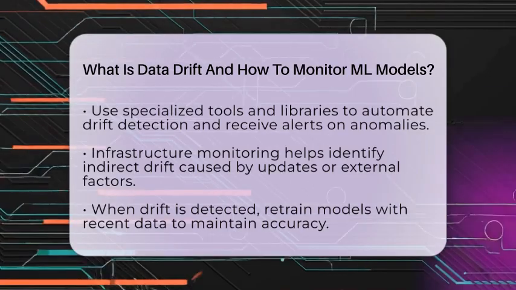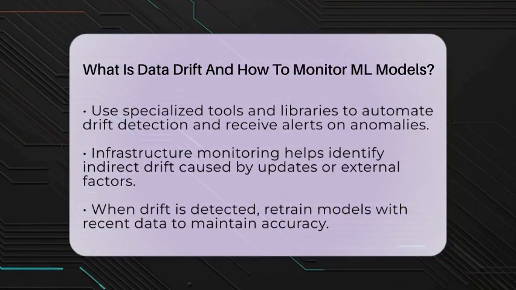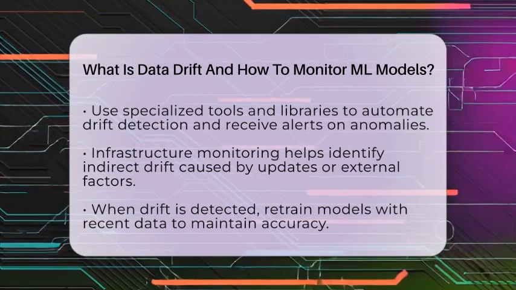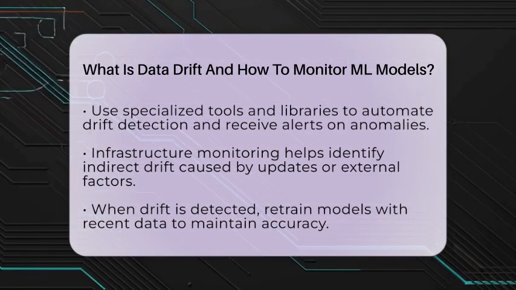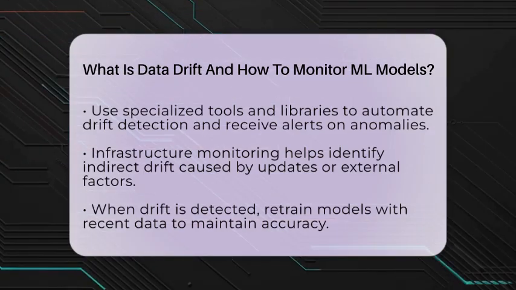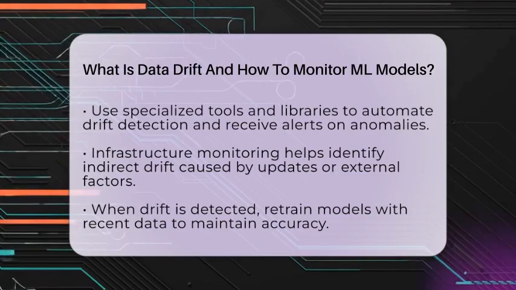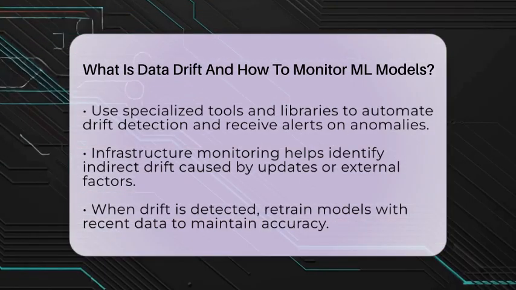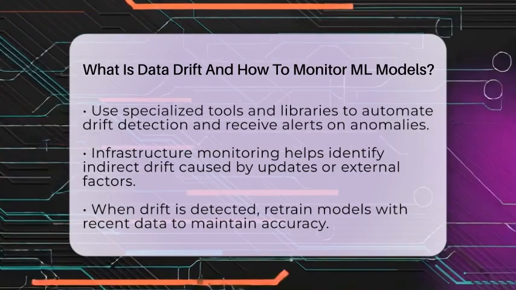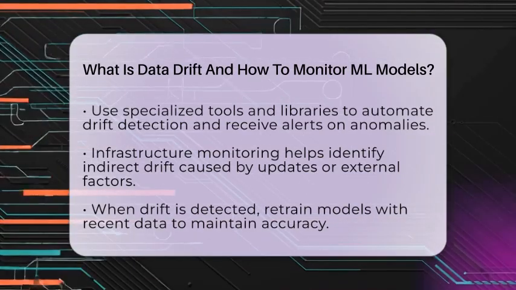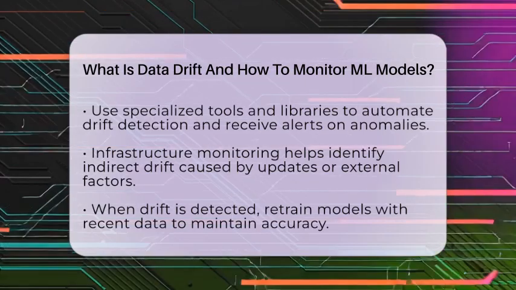Using specialized tools can automate this process. Many software libraries now offer drift detection features that analyze data streams and send alerts when anomalies appear. These tools help catch issues early before they impact your users. Infrastructure monitoring is also important. Changes in data pipelines, software updates, or external factors like new regulations can cause indirect drift. Keeping track of these changes helps you understand the bigger picture.